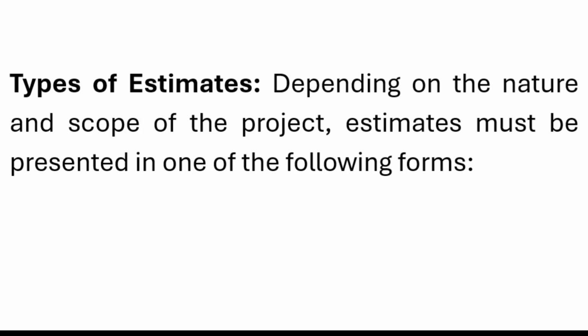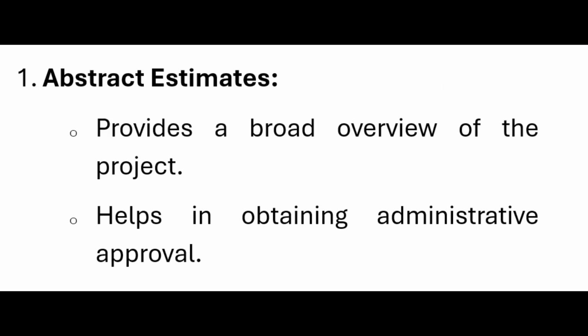How many types of estimates are categorized in railway estimates? Depending on the nature and scope of the project, estimates must be presented in one of the following forms. First, abstract estimates. Provides a broad overview of the project. Helps in obtaining administrative approval.